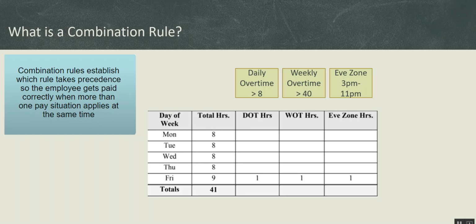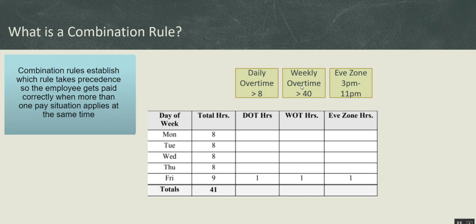Let's assume you have an employee, and let's give the employee a name. Let's say John. John is working in your organization and he is a full-time employee. Being a full-time employee, if John works more than 8 hours a day, he gets daily overtime.